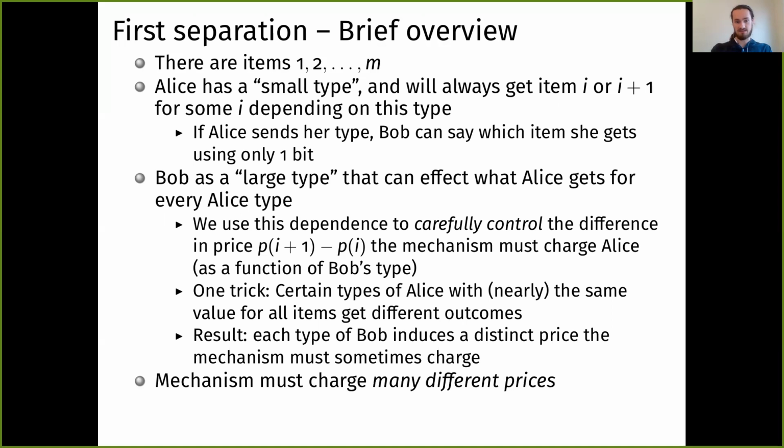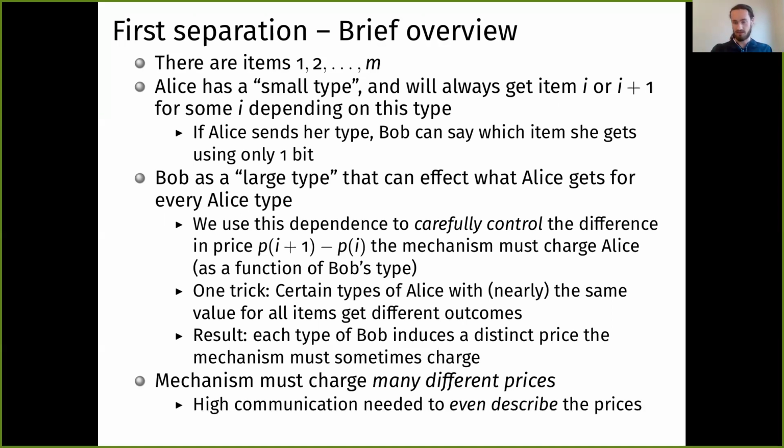And because the mechanism needs so many different prices, one for each of Bob's huge types, you need exponentially large communication even to describe the prices. And CC epic is exponential in the communication complexity. See the paper for details. Thankfully, our construction is very concise and elegant, at least in our opinion.